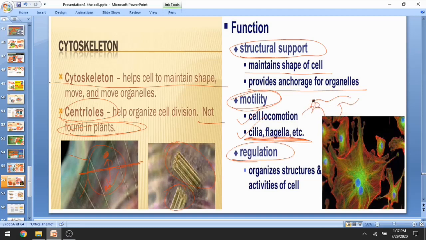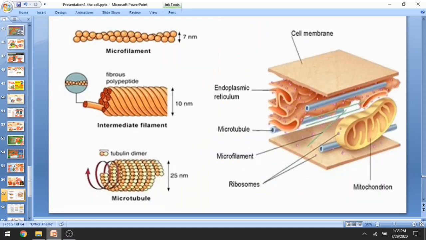So ova have hair-like, thread-like structures outside their body. These thread-like structures are cilia, made up of cytoskeleton, which help in movement of the ovum from the fallopian tube to the uterus. Regulation: cytoskeleton helps in performing the regulation function. It mainly organizes the structure and the different activities of the cell.